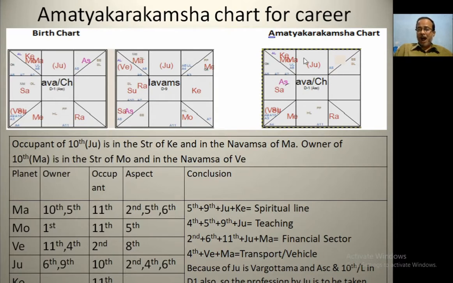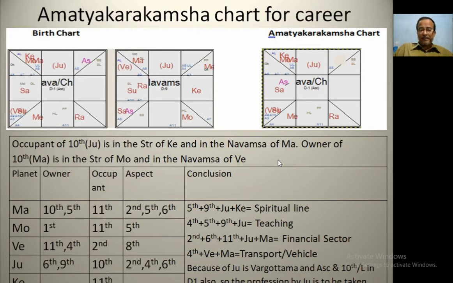This is called Amatya Karakamsha chart. In this chart, I consider Cancer as ascendant and the positions of the planets remain the same as in D1. This is called Amatya Karakamsha chart. Now I am judging only the Amatya Karakamsha chart, so just consider this Amatya Karakamsha chart only.